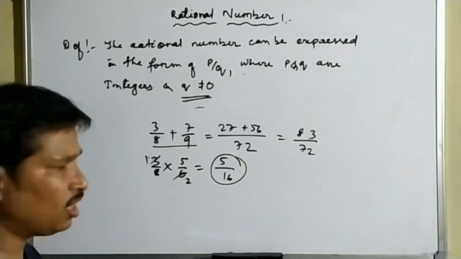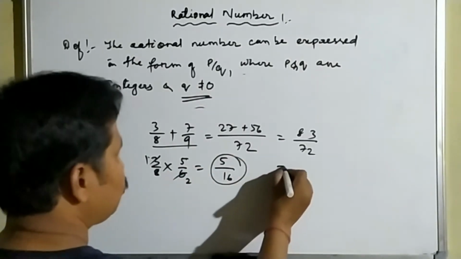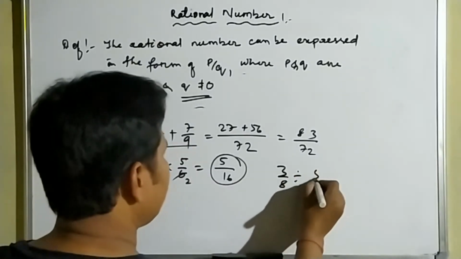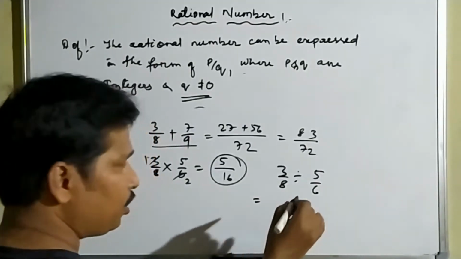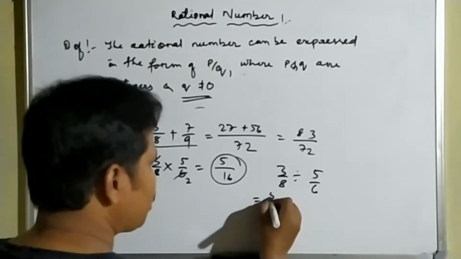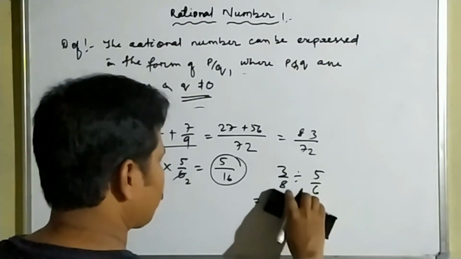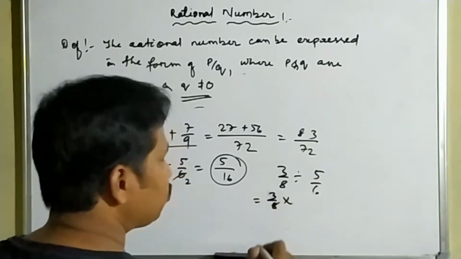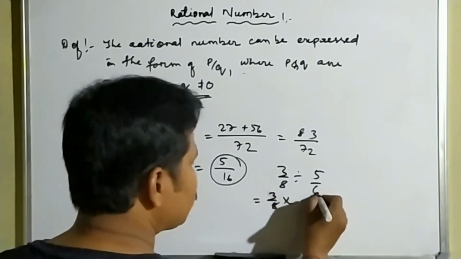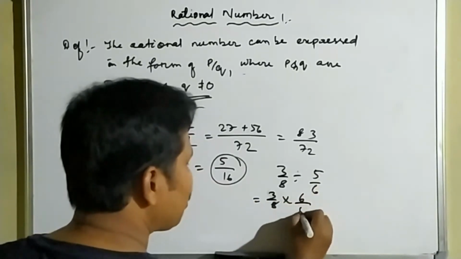Suppose we divide 3 by 8 divided by 5 by 6. So what will be the result? How do we divide rational numbers? The first rational number, 3 by 8, stays, division converts to multiplication, and 5 by 6 will be reversed, that means 6 by 5.